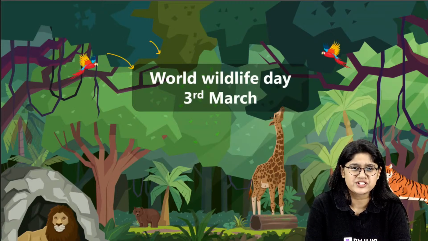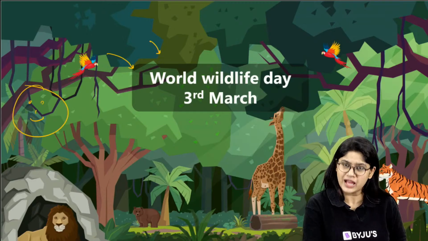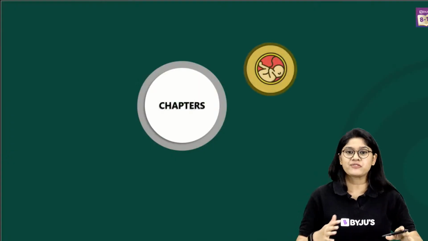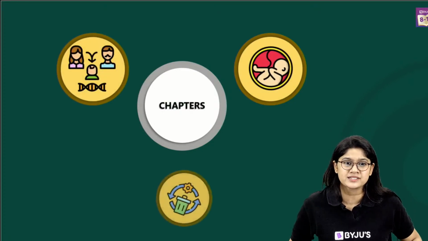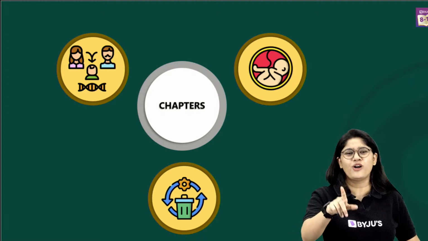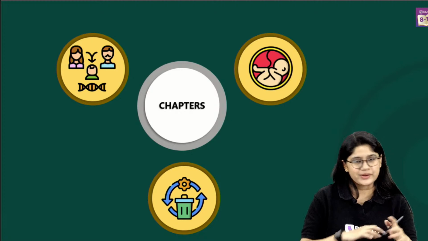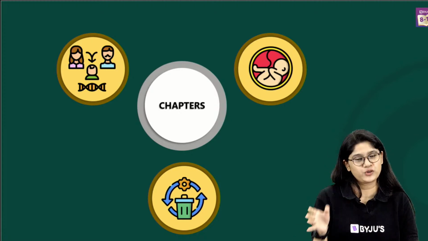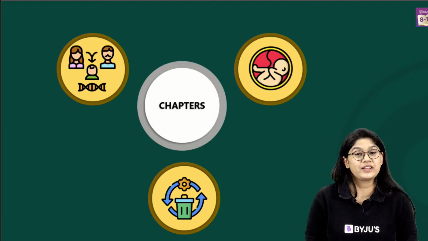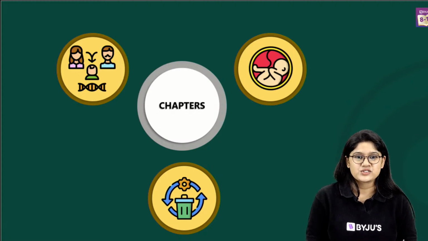You got this notification today? Awesome. So remember this. On that note everyone, let's quickly start. We have 3 chapters. Before we begin our class, I request all of you to quickly go and get your notebook and your pen, don't go out of your home, so that you can solve the questions. Zoo, yes, Kaziranga National Park, amazing.